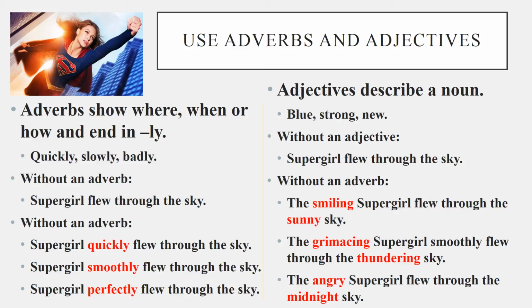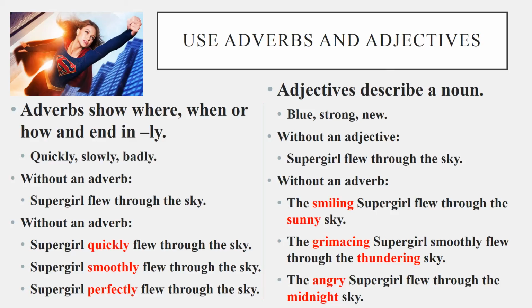Adjectives describe a noun, a person, place, or thing. So it could be blue, strong, new, or any other describing words. Without an adjective, the sentence would be, Supergirl flew through the sky. Now, let's describe Supergirl in the sky. The smiling Supergirl flew through the sunny sky. The grimacing Supergirl flew through the thundering sky. The angry Supergirl flew through the midnight sky.